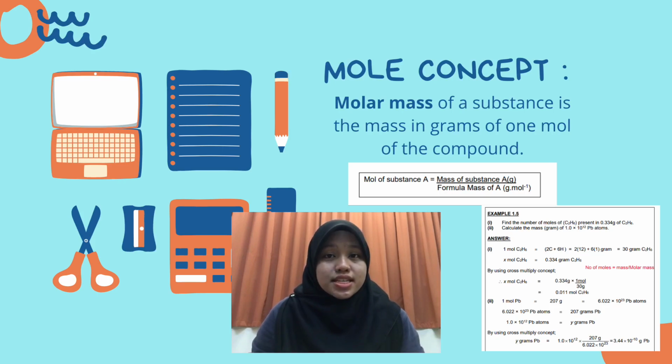Molar mass of a substance is the mass in grams of 1 mole of the compound. 1 mole of H2SO4 is equal to 98 grams and contains 6.022 times 10 to the power of 23 molecules of H2SO4. 1 mole of H2 gas is equal to 2 grams and contains 6.022 times 10 to the power of 23 molecules of H2. To determine the number of moles of any substance, the formula shown above is used.